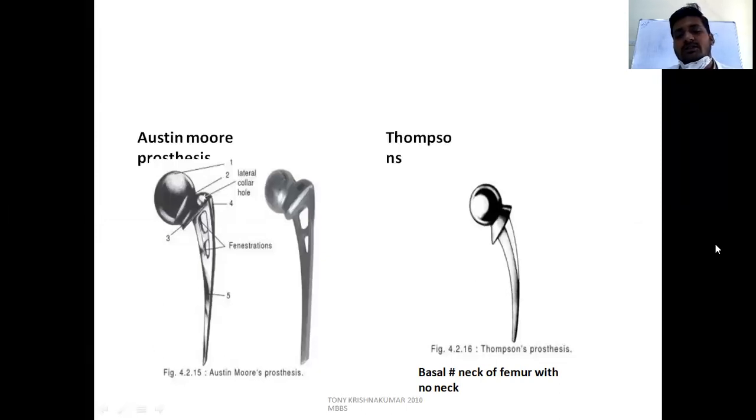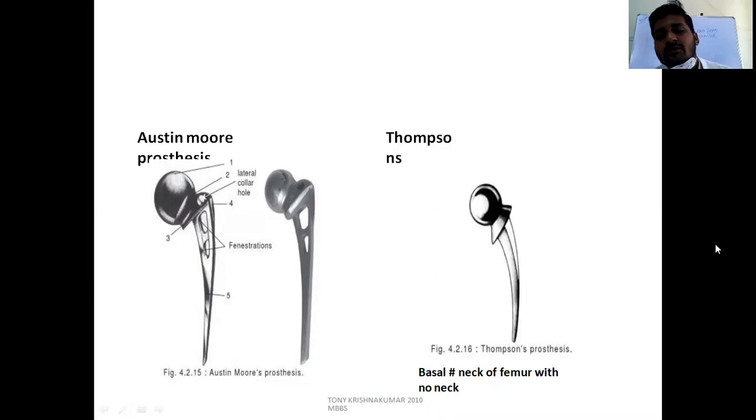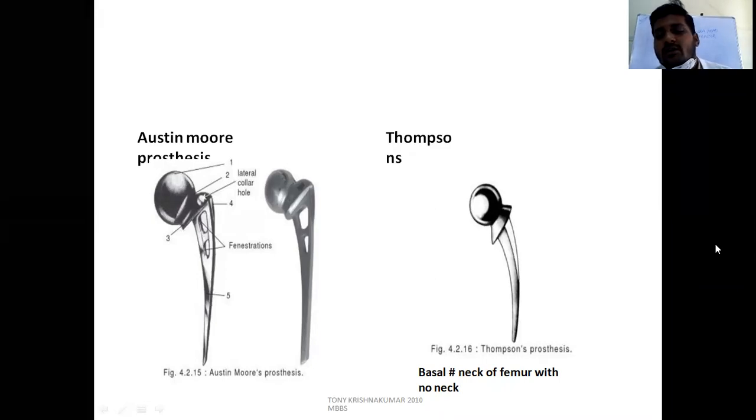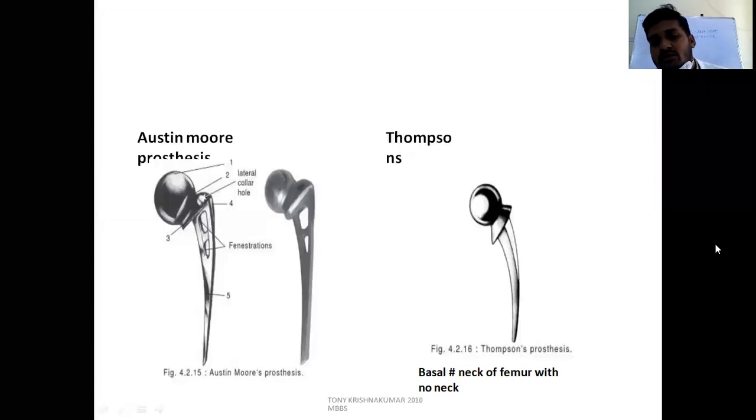Thompson prosthesis is for basal neck fracture. A minimum of 1 centimeter of neck should be there to use the Austin Moore prosthesis. When there is no neck or there is no calcar on which the collar sits, then we will use the Thompson prosthesis. Austin Moore prosthesis is for transcervical or subcapital fractures. For basal neck fractures, there is no remnant neck or calcar. For this, we will use Thompson.